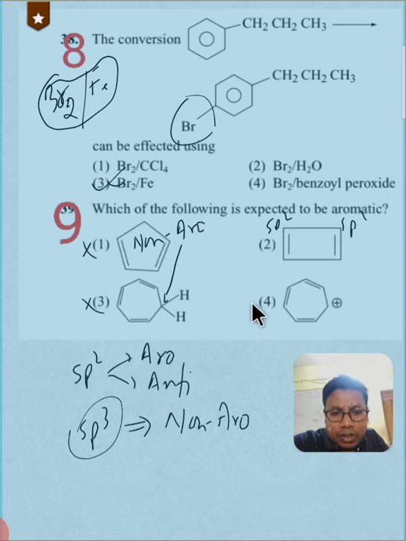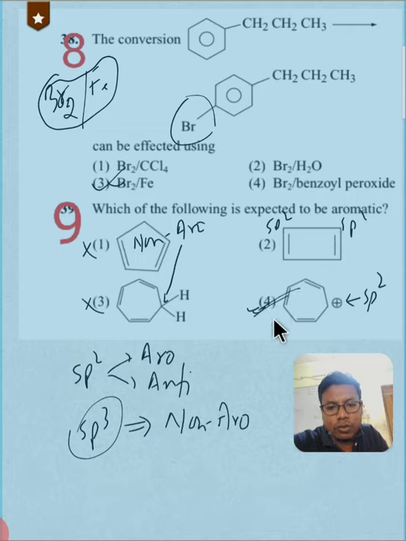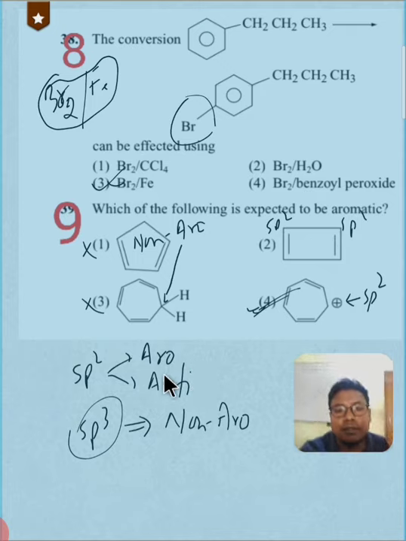What about this? sp2, sp2, sp2, this carbocation is always sp2 hybridized, remember, carbocations are always sp2 hybridized, right? So this can also be the correct answer. Now the answer is the fourth one, this is aromatic, while this compound is anti-aromatic. Let me give the approach for that.